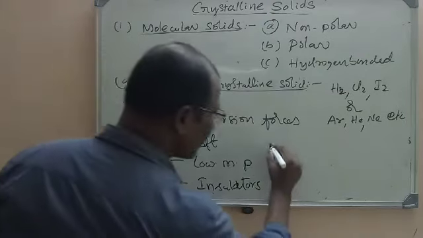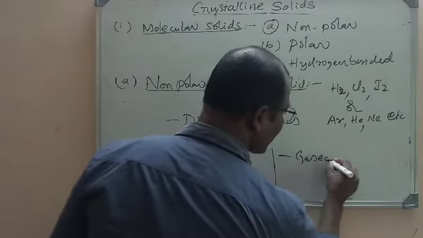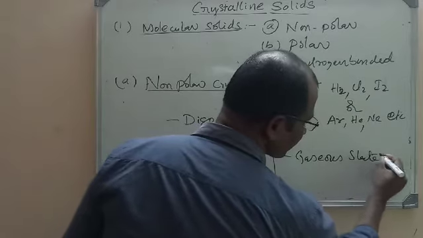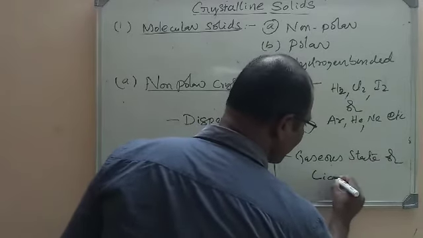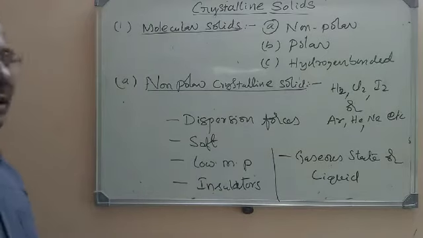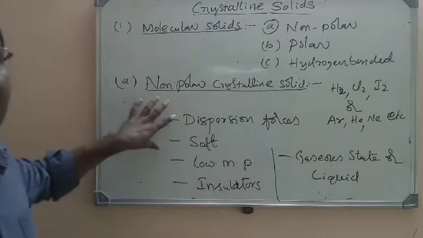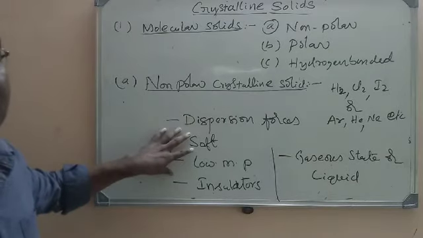And one more important thing, these will exist either in a gaseous state or in the liquid state at room temperature and pressure. Only at room temperature and pressure I am saying that these will exist as liquids or gases.